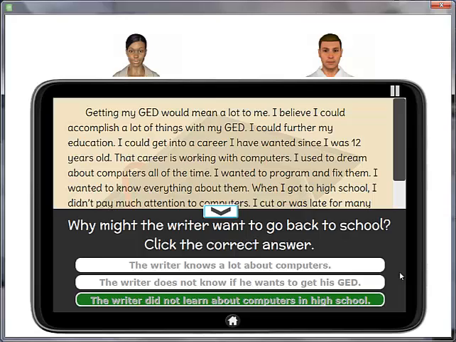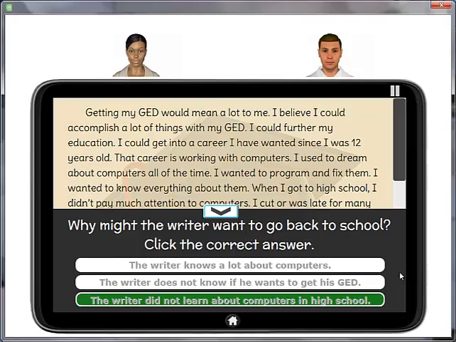Jordan, what was your answer to this question? I thought the answer was, the writer knows a lot about computers. No worries, Jordan. That is incorrect because the writer does not talk about knowing anything about computers, only that he or she likes them. This activity can be really tricky. It's important that we stay on our toes and read carefully. Even I get tripped up sometimes.